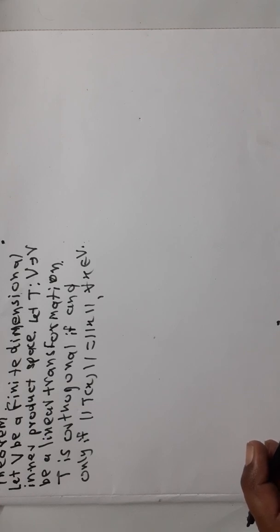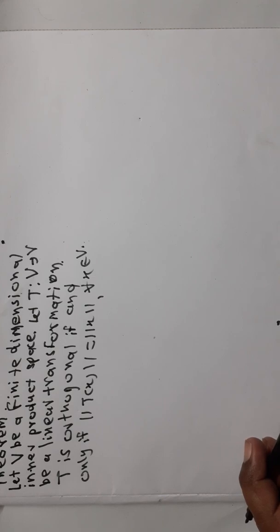Norm of x is equal to the square root of angle bracket x comma x, where angle bracket is the inner product of V.